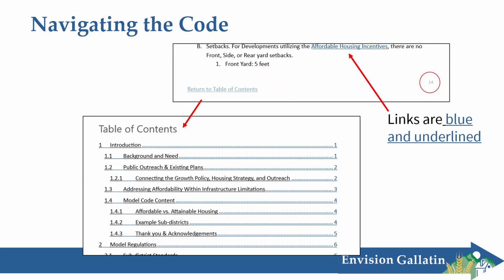Also, in the bottom right corner of every page in the body of the code is the page number. While you're going through the code, it might be helpful to take down any page numbers and section numbers that you want to comment on for when you input your feedback into the feedback form. It's really helpful if you include those so we know what section of the code you're talking about.